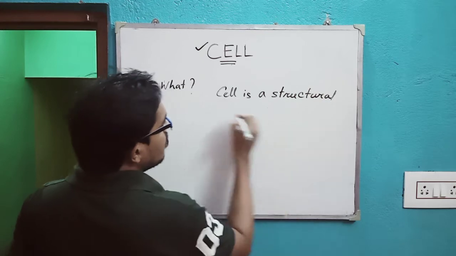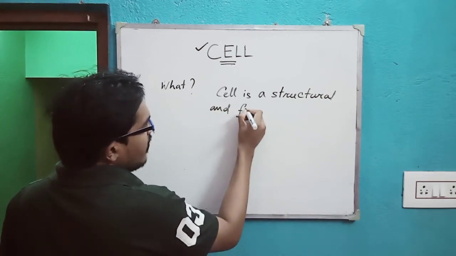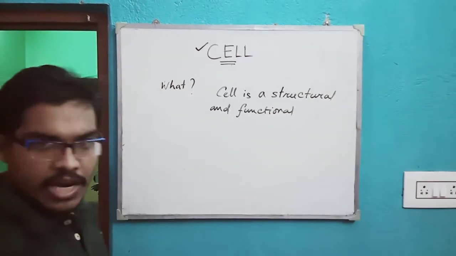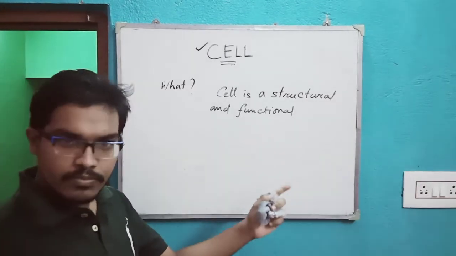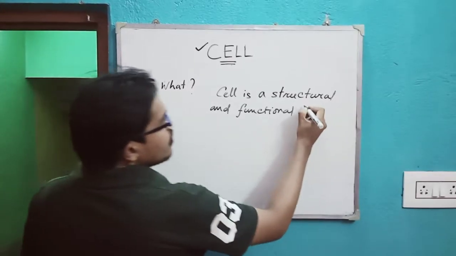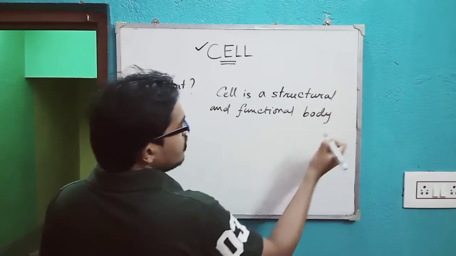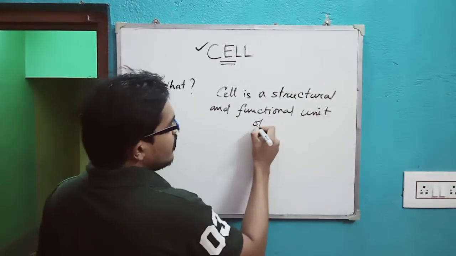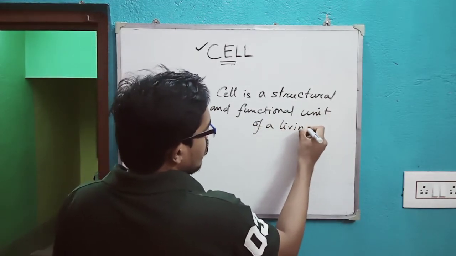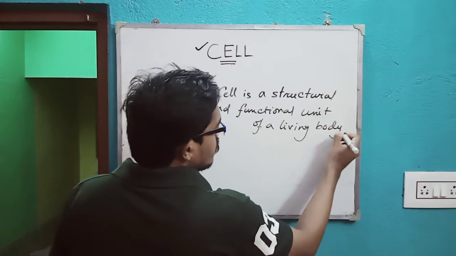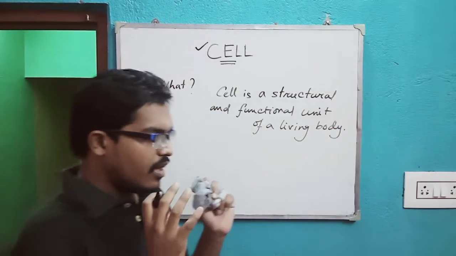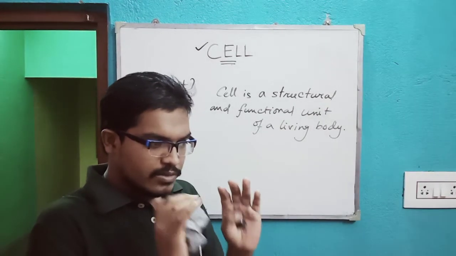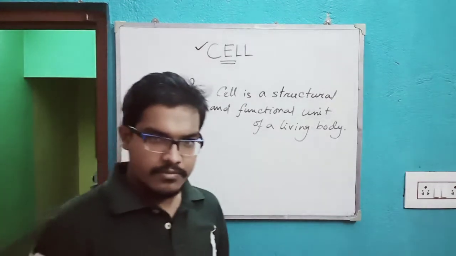Now please write this whole thing as I am telling you, as I am demonstrating this whole chapter. Please write down whatever I am writing on the board. So cell is a structural and functional unit of a living body. We cannot say that this is a thorough structure, but we can get a limelight on the part cell.